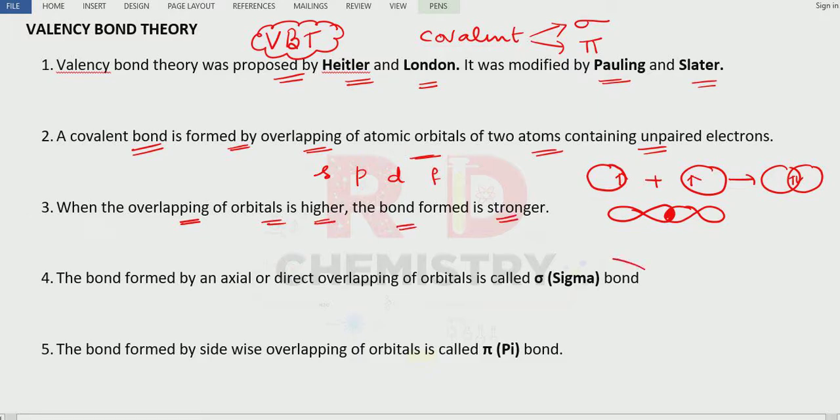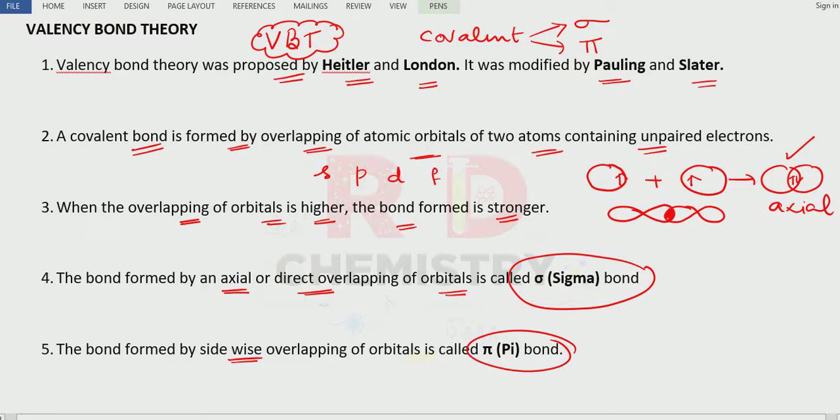I said there are two types of bond. One is the sigma bond. How is the sigma bond formed? A sigma bond is formed by axial or direct overlapping of the orbitals, whereas the pi bond is formed by sideway overlapping. Here, the first case, s-s overlapping, is an axial overlapping. p-p overlapping can also be axial overlapping. What is sideways overlapping? Consider one p orbital and another p orbital side by side.